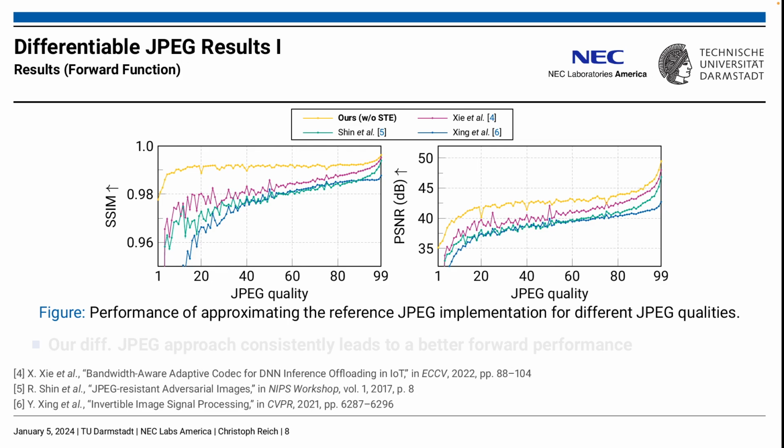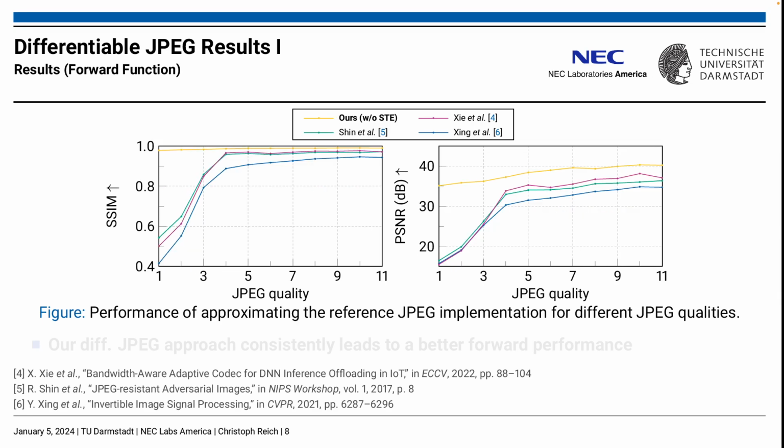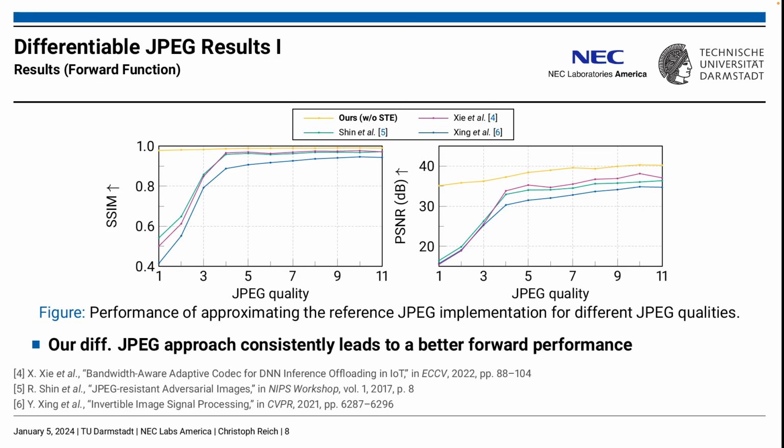Here we validate the forward function performance of our differentiable JPEG coding approach against existing approaches. In particular, we measure the similarity between coded images obtained from a differentiable approach and decoded images from the standard non-differentiable JPEG implementation. Our differentiable JPEG approach leads to a better approximation of the whole JPEG quality range. Especially for strong compression, corresponding to low JPEG quality values, our differentiable approach is able to approximate standard JPEG well, while existing approaches fail. In general, our differentiable JPEG approach consistently leads to a better forward function performance.